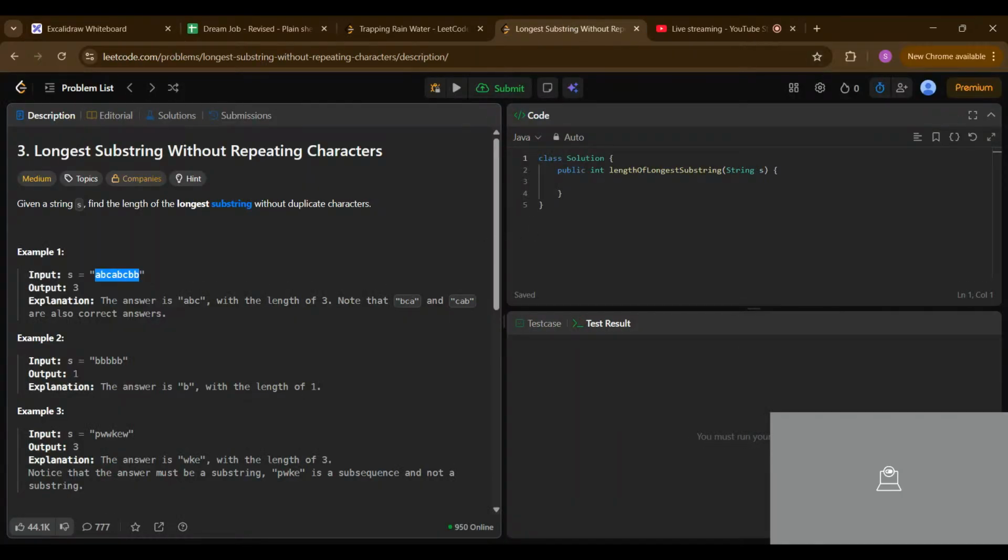First of all, we are going to create the hash map. We'll start with a hash map with the character, and we have to store the index. So we'll give the map a character and an index. This is the pattern to define the hash map. Then an integer max